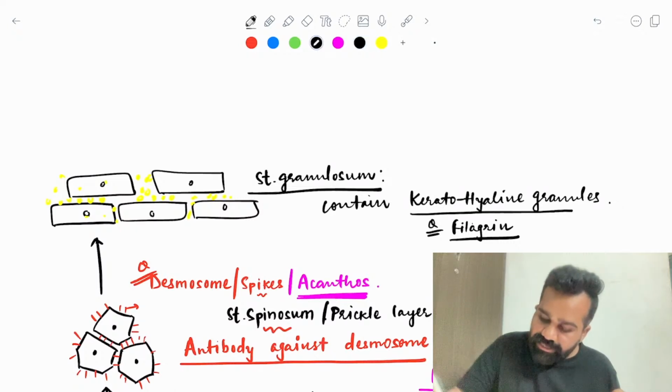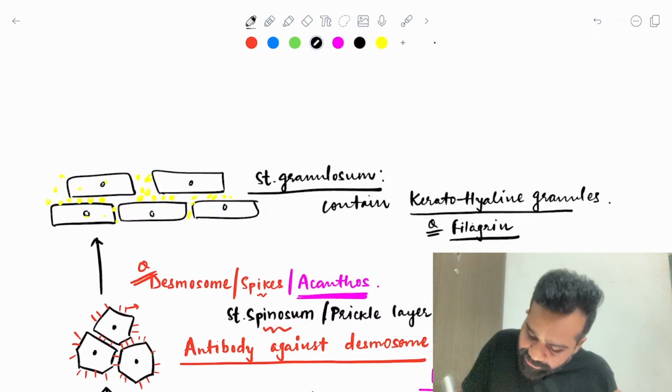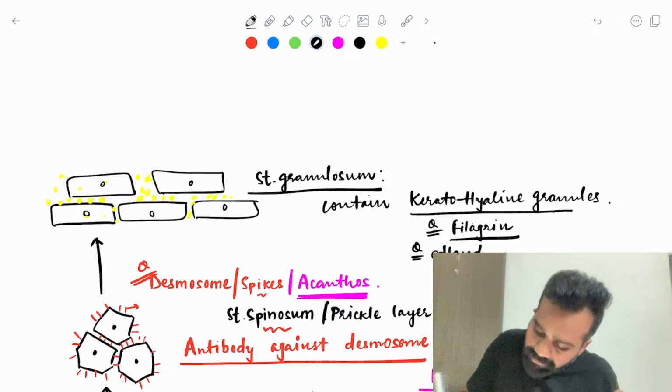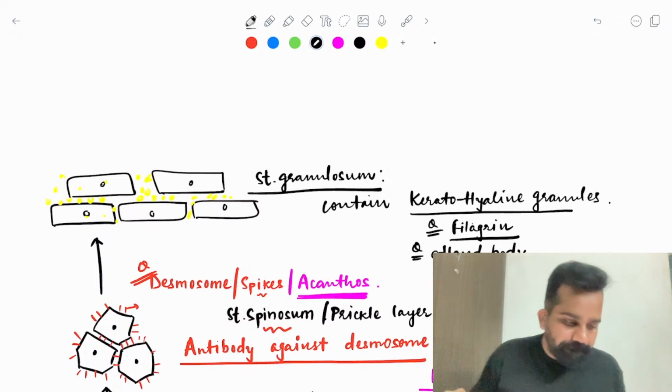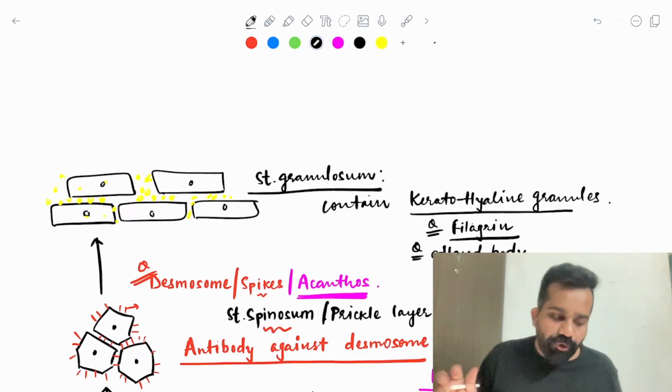And the second MCQ they ask: these keratohyalin granules are produced by which bodies? They are produced by Odland bodies.